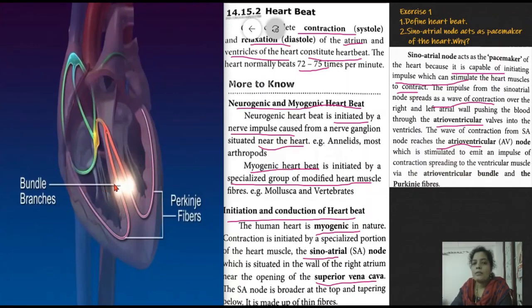I hope all understood. Okay, now we have to see the exercise. Exercise number 1. First question is define heartbeat. Second question, sinoatrial node acts as pacemaker of the heart. Why? First answer: one complete contraction and relaxation of the atrium and the ventricles of the heart constitute a heartbeat. Then the normal heartbeat also has to be written. Second, the sinoatrial node acts as the pacemaker of the heart. Why? Sinoatrial node is capable of initiating impulses which can stimulate the heart muscles to contract, so it acts as a pacemaker of the heart.